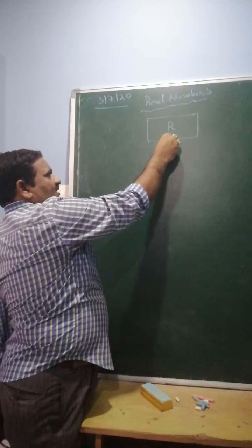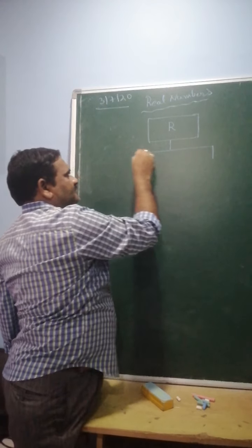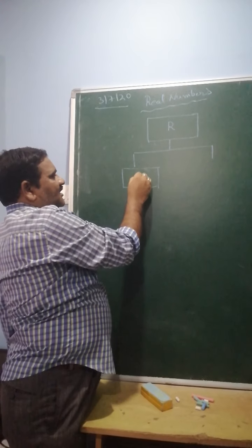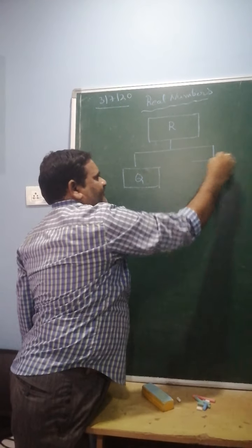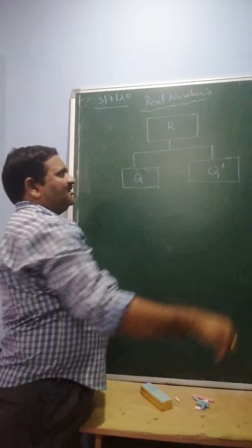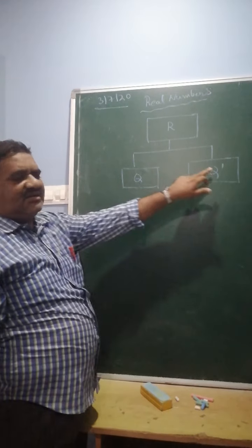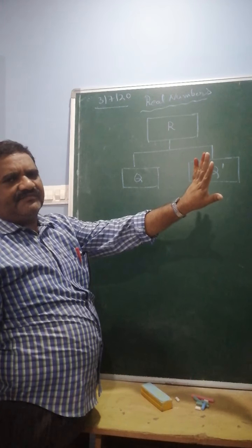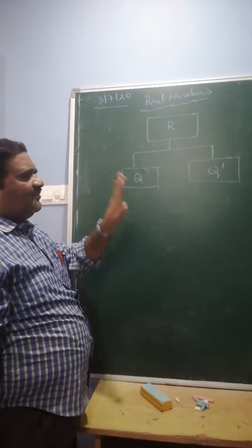Real numbers are of two types: one is rational, the other is irrational. Rational is denoted by Q, irrational is Q dash. What is called a rational number, do you know?